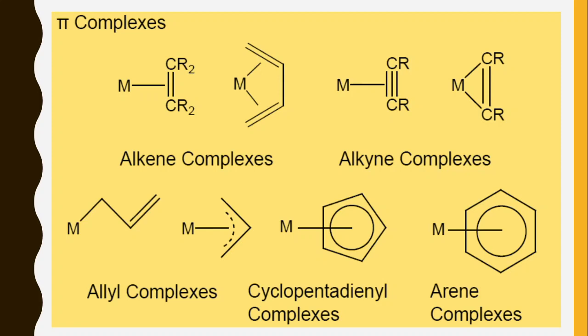That's why the hapticity is 1 and 5 respectively. Then arene complexes means a 6 carbon atom containing cyclic aromatic ring, and it connects with the metal through one carbon atom or sometimes through all the 6 carbon atoms depending on the hapticity.